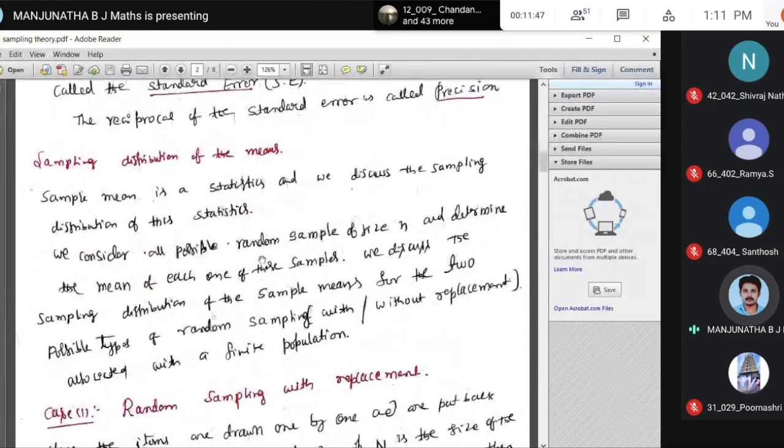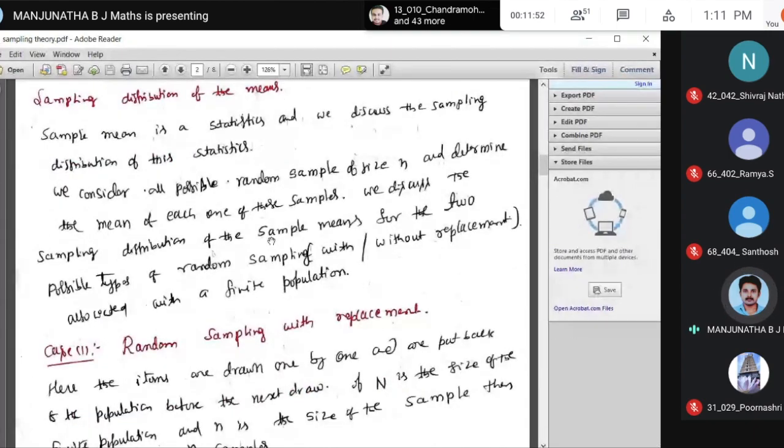Now sampling distribution of means. The sample mean is a statistic, and we discuss the sampling distribution of this statistic. So we consider all possible random samples of size n and determine the mean of each of these samples. We discuss the sampling distribution of a sample mean for two possible types of random sampling, with or without replacement. So we find the sampling mean, right? One case is with replacement, another one is without replacement, that is associated with the finite population.